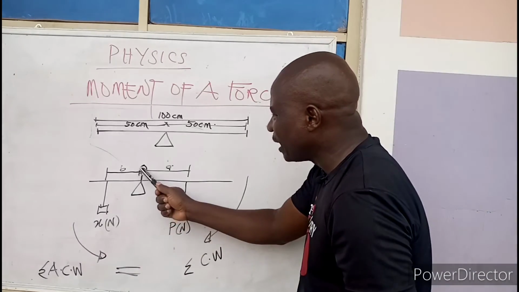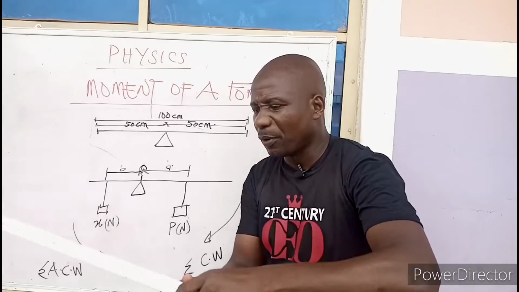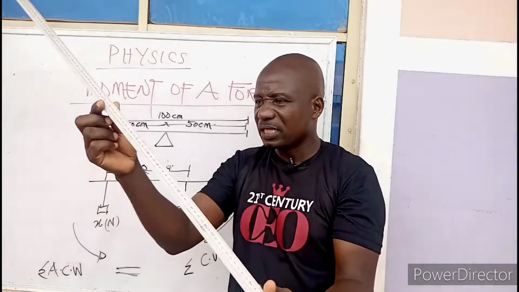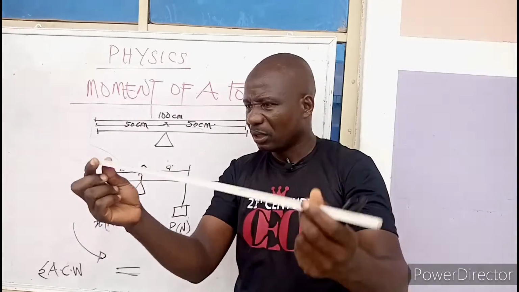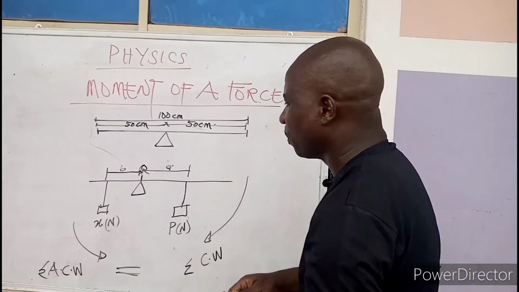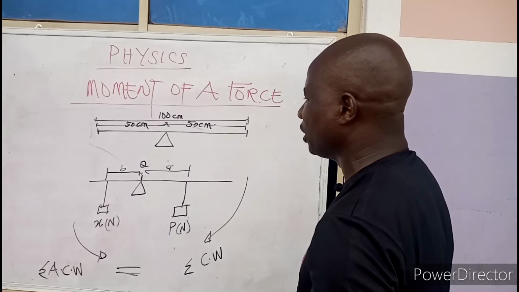I'm taking my moment about Q. Why do we say taking moment about Q? Because that is the point where it's going to turn. You have to notice where the body is turning. So, taking moment about point Q.